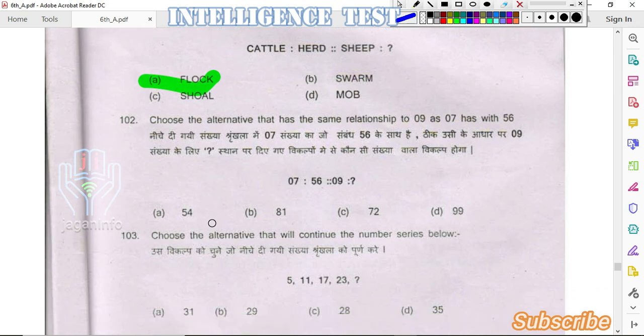Coming to the second question, choose the alternative that has the same relationship to 9 as 7 has with 56. Here the relationship between 7 and 56 is 7 eights are 56, that is 7 into 8 is 56. Whereas the relationship with 9 is 9 into 8, nothing but 72. So the option is C, 72.